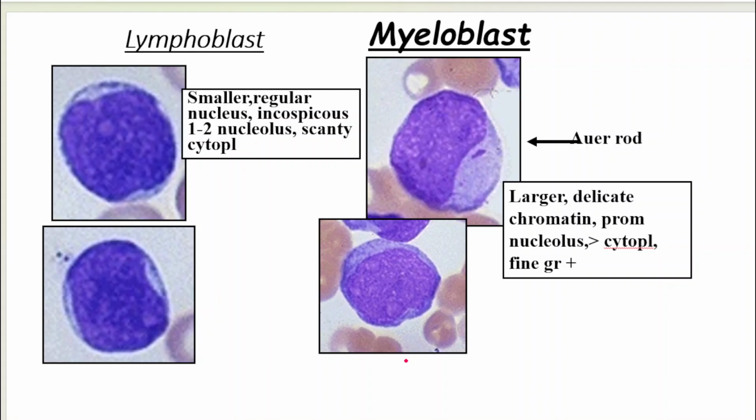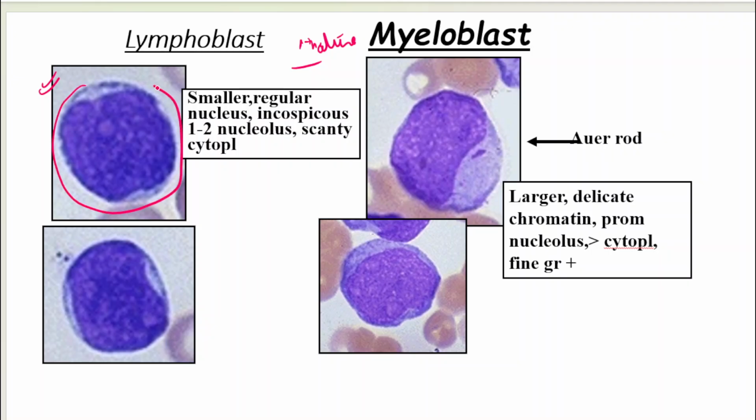Now let's talk about two types of immature cells that you can get in your peripheral smear which will help you decide whether we are seeing ALL or AML. So let's look at the lymphoblast first. Lymphoblast is the immature cell which is going to differentiate into a mature lymphocyte. So what is seen in a lymphoblast? Can you see? You will tell me on your own.